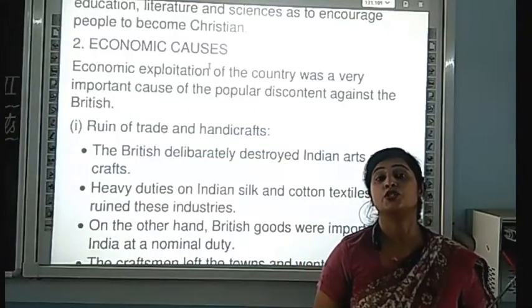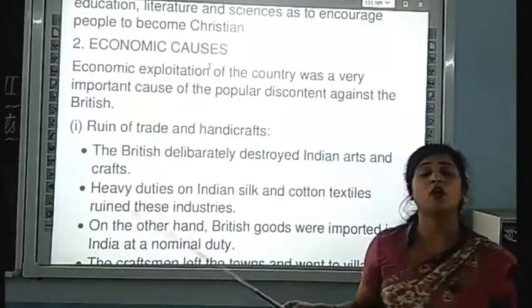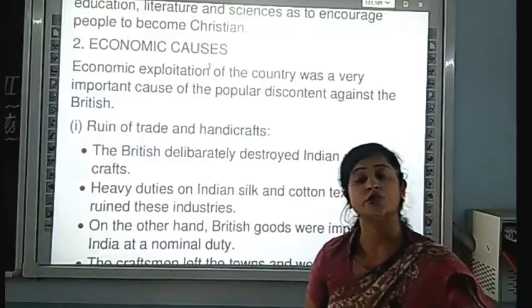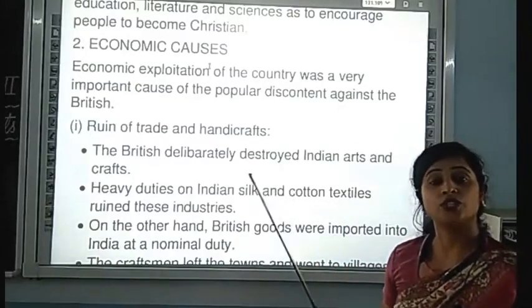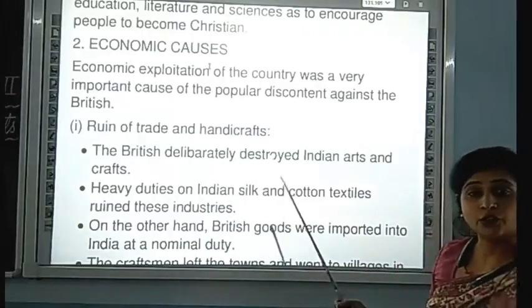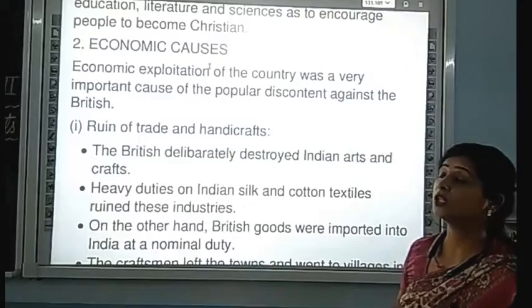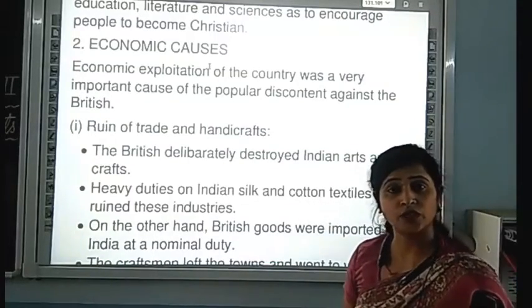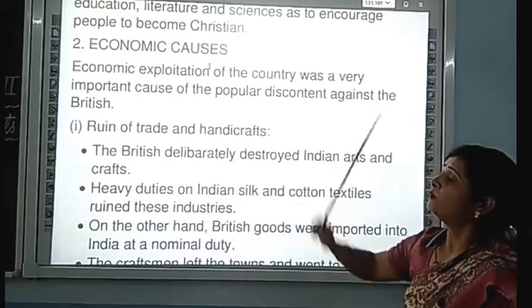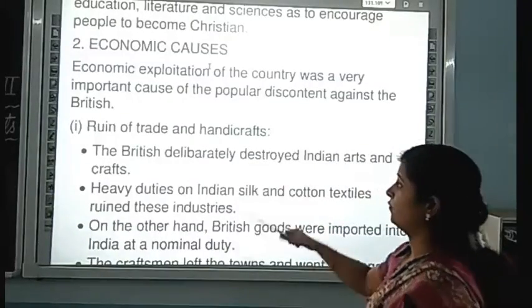Their aim was to drain our wealth and carry all the resources of the country to their country. They wanted to enjoy our prosperity. The economic cause is the most important cause of the Britishers coming to our country.